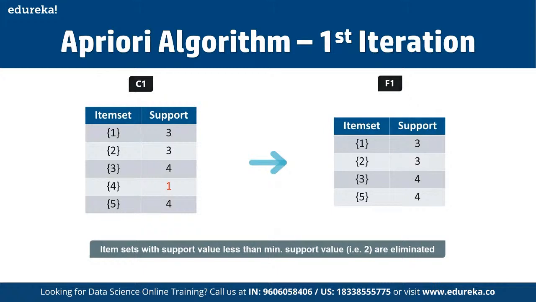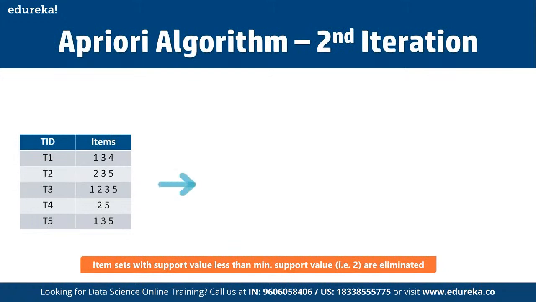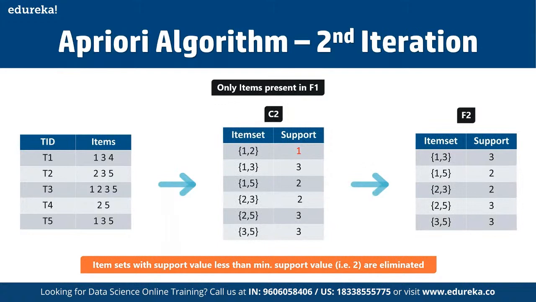Next, we are going to create the item sets of size 2 and calculate their support values. All the combinations of item sets in F1 are used in the iteration here. So here we have C2, and then we have F1. Basically, we make use of the entire iteration, and item sets having support less than 2 are eliminated again. And in this case, we have 1 and 2, right?